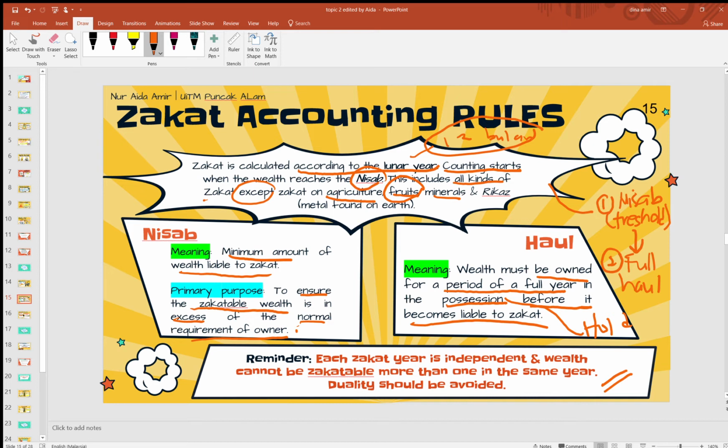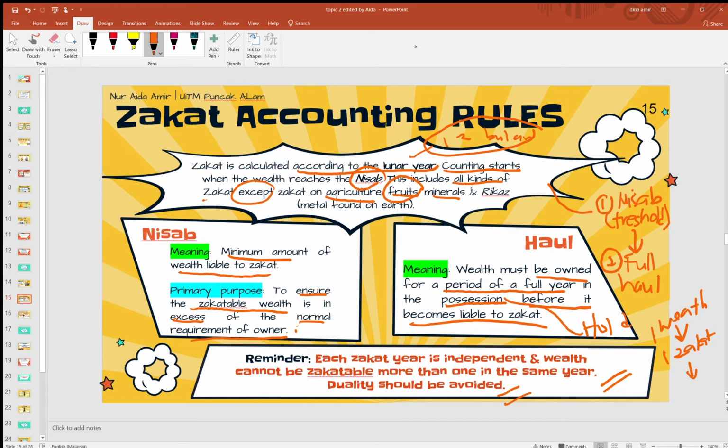Tapi make sure lah wealth yang you bayar untuk zakat tu, you tak boleh lah macam setahun you bayar 2 kali. No, sebab duality should be avoided. You should pay one zakat, one wealth to only one zakat. Okay. And only one time. Jangan bayar 2 kali lah untuk setahun.